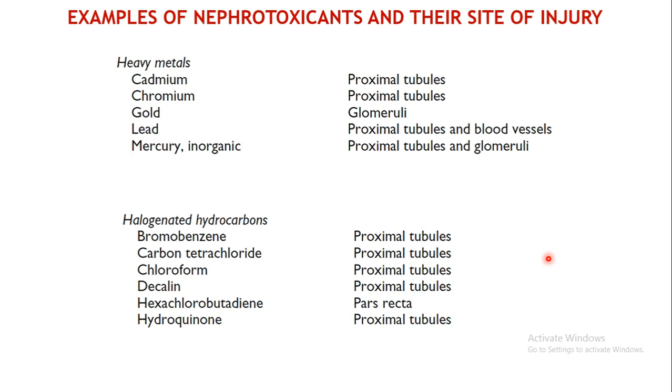Then coming to some of the important examples of nephrotoxicants along with their site of injury. Heavy metals, mostly, as you can see, damage the proximal tubules. In most of the cases proximal tubules are affected. Cadmium, chromium, lead, mercury, all of them affect the glomeruli and the proximal tubules. Gold may affect the glomeruli. Then halogenated hydrocarbons like bromobenzene, carbon tetrachloride, and chloroform can affect the proximal tubules.